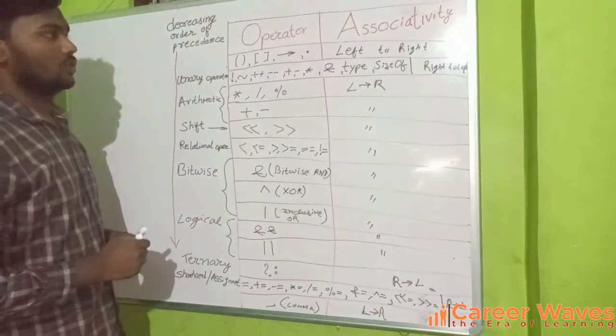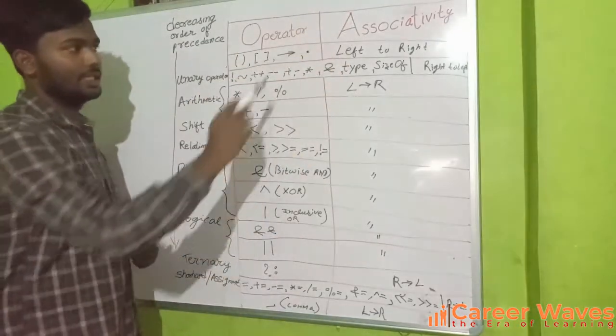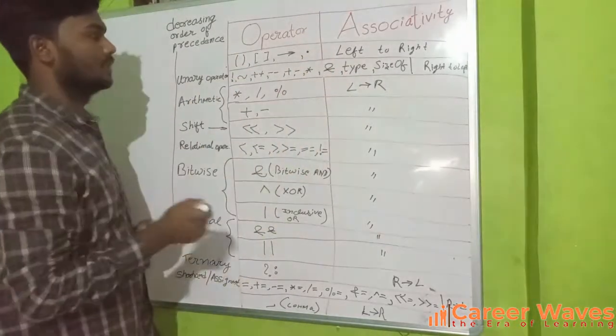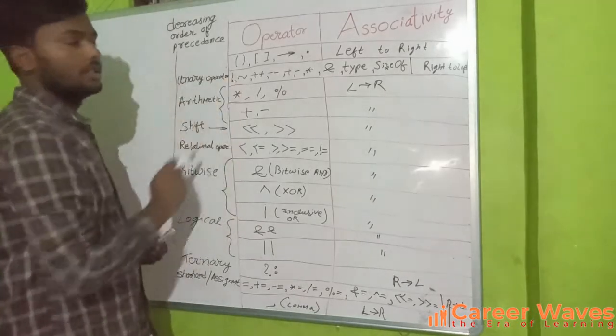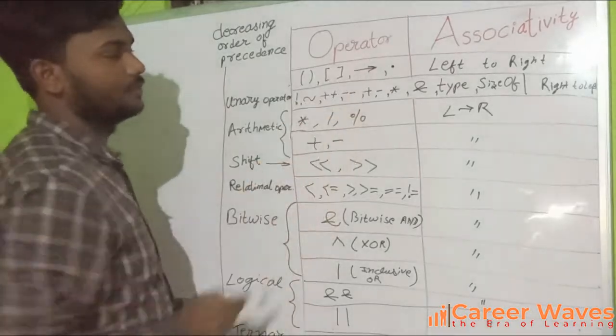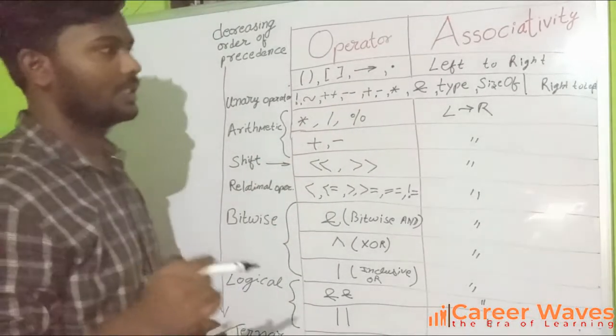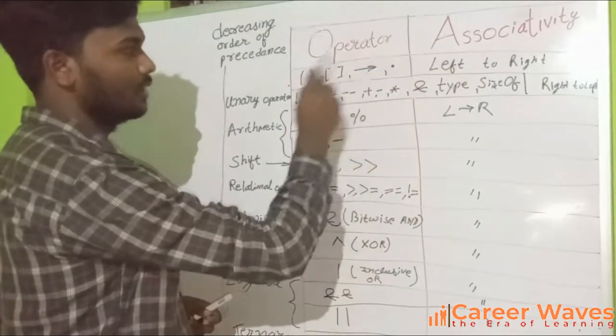This is the decreasing order of the precedence, and this is the associativity, that is from left to right. First let's start with this. This is for functions, this is for arrays, this is for accessing elements, which we will study later. The associativity for this is left to right.